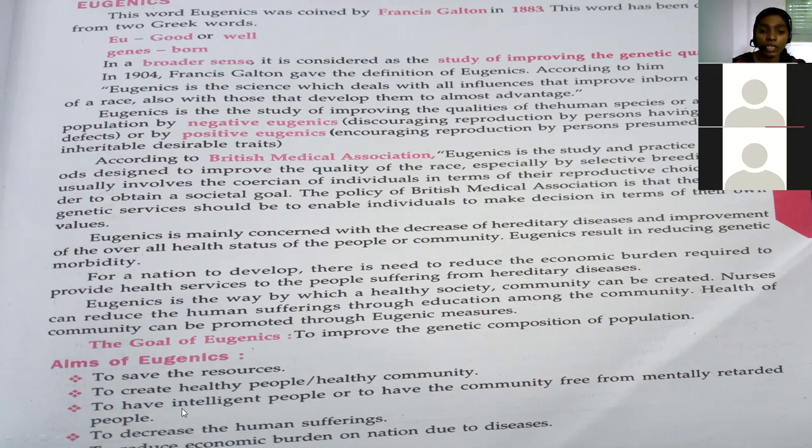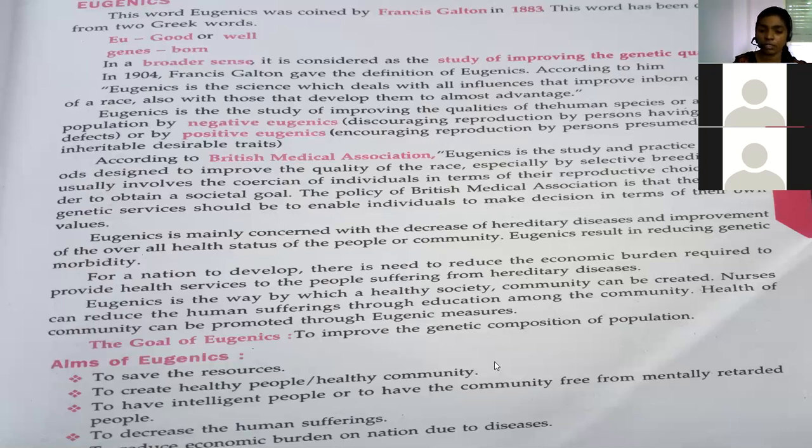And to have intelligent people, or to have a community free from mentally retarded persons. See, genetic disabilities or defects in the inborn qualities means what? Mentally retarded children only, no? To decrease them and increase the intelligent people is also one of the aims of eugenics. And the next one is to decrease the hereditary diseases and also to reduce the economic burden on the nation due to diseases.